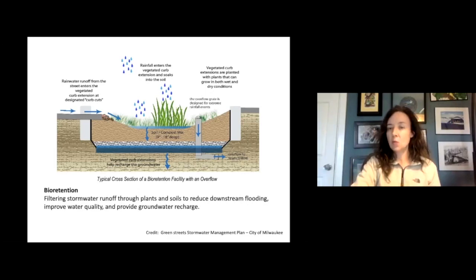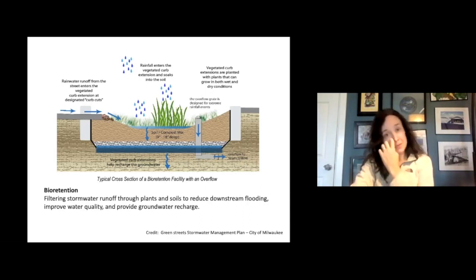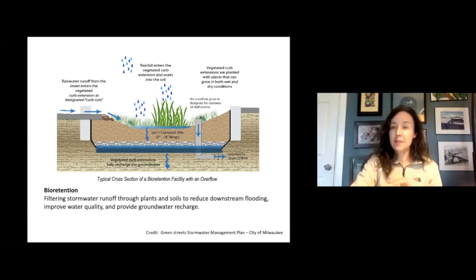This is increasing the water quality, it's dropping pollutants. And then you're also getting benefits of reducing the downstream flooding, you're improving the water quality, and you're providing groundwater recharge. So what we're going to do for the rest of this presentation is talk specifically about this particular strategy for minimizing water use and fulfilling all of these other ecosystem service benefits in a built environment.